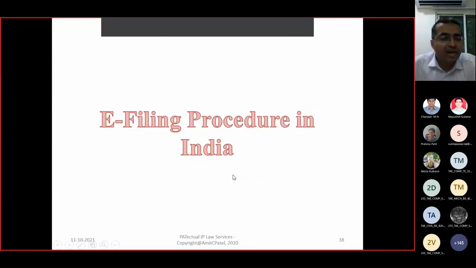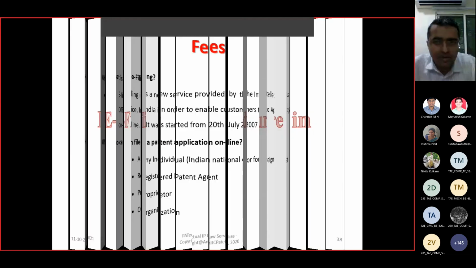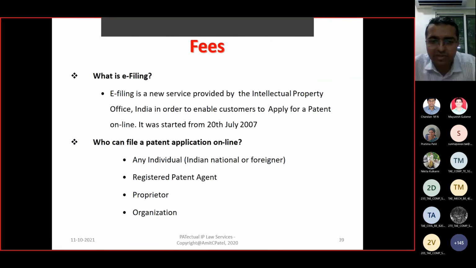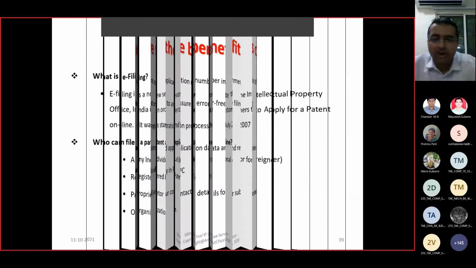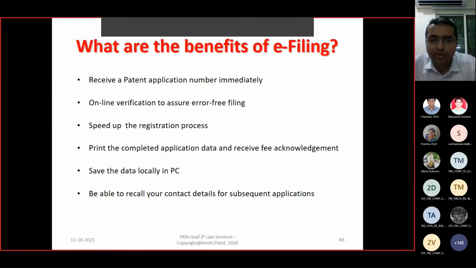E-filing is available at present. In India we have only 4 patent offices in 4 metro cities, but that doesn't mean that other people have to go to that office to file. At present, they can file their patent application online as well. It started in 2007. Any individual, patent agent, proprietor or organization can file online. It is available round the clock, 24/7.